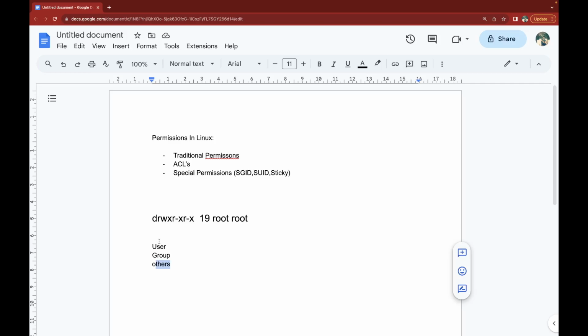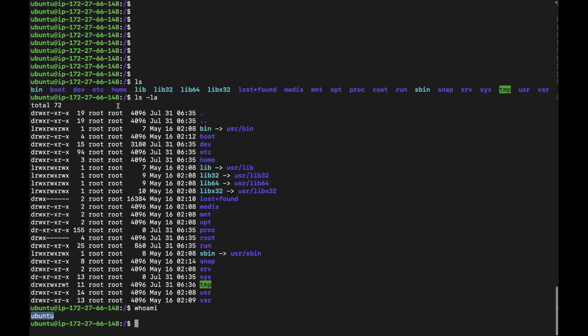If we link these three things with this output, how will it look? If we neglect this first part, we already learned about it in our previous lecture: it shows that this is a directory. If I highlight this one, this is a hidden directory. Dot means hidden, d means directory. Every symbol has its own meaning, so we can ignore this for now. Our main focus will be on this.